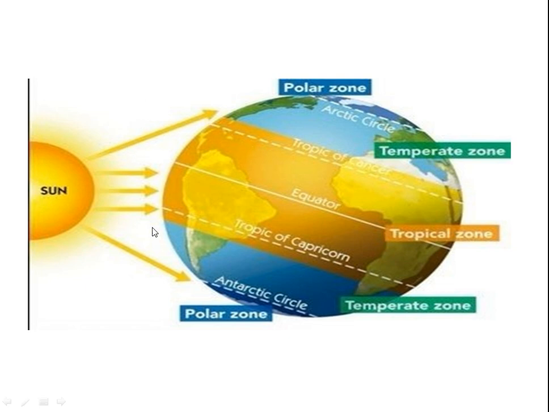See here, these are the oblique rays. Therefore, it is less hot in these regions. This is the meaning and explanation with a picture.